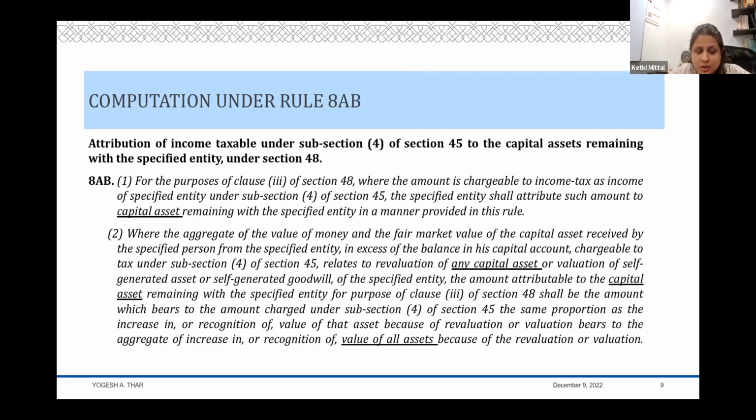So the next one is, what happens if no revaluation or distribution is made, and only the constitution of the firm changes by admission of a partner with a higher profit share? Yeah, so a change in ratio is also regarded as reconstitution. However, 45(4) gets attracted when the partner receives something, and if he does not receive anything, then 45(4) does not get attracted.